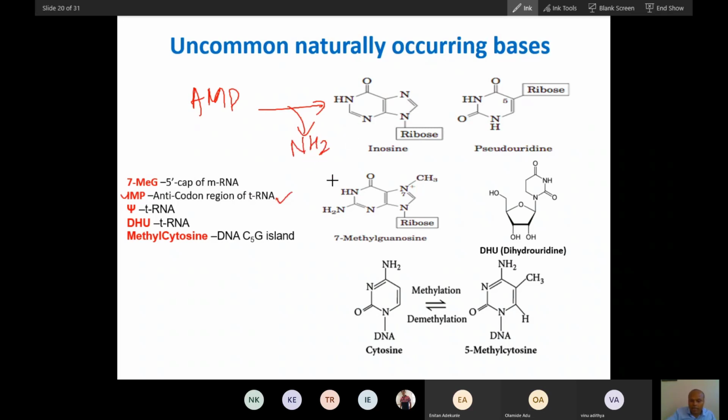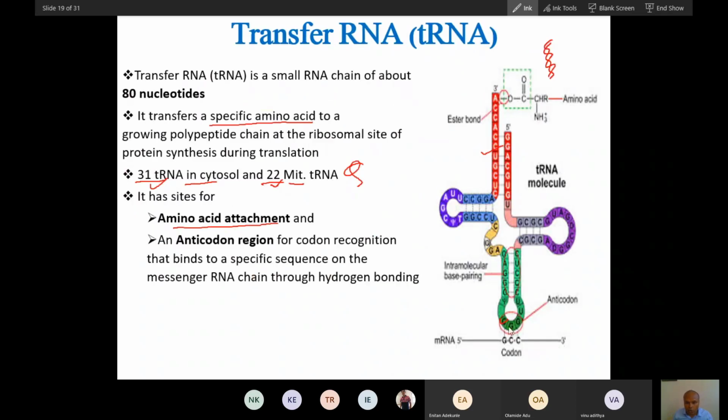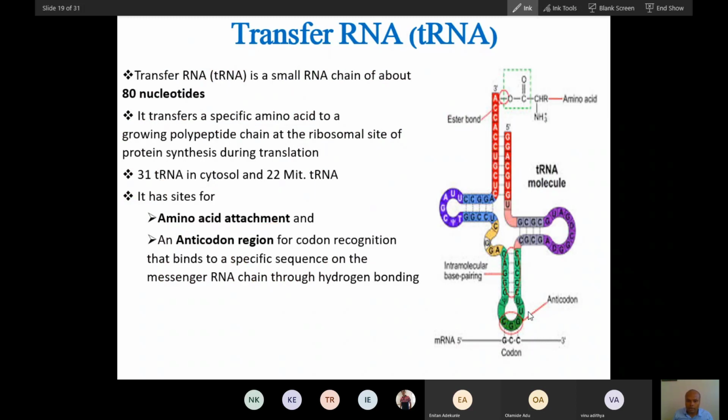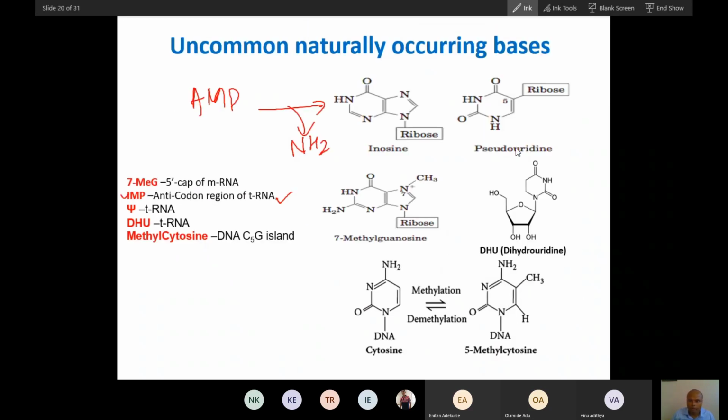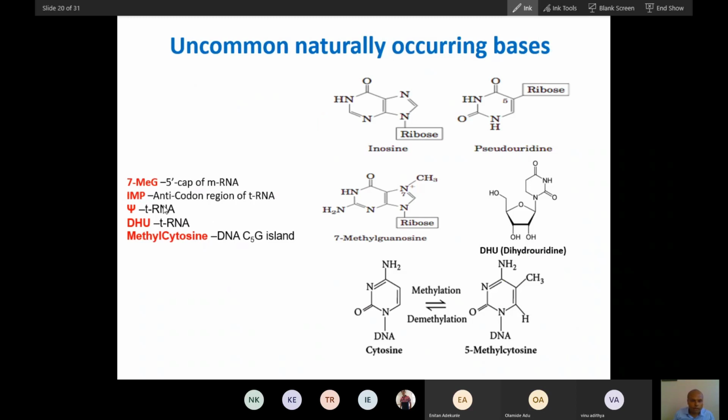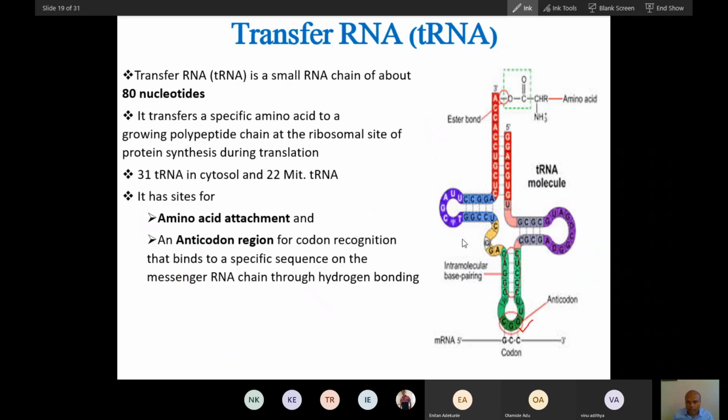IMP is present at the anticodon region here. So this is important. I will require this. When we talk about the codon, we require this IMP. The concept of IMP is very important. So you have seen these three loops are there, and all loops have unusual bases.